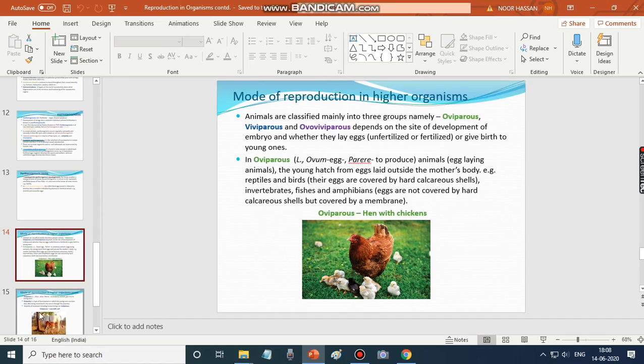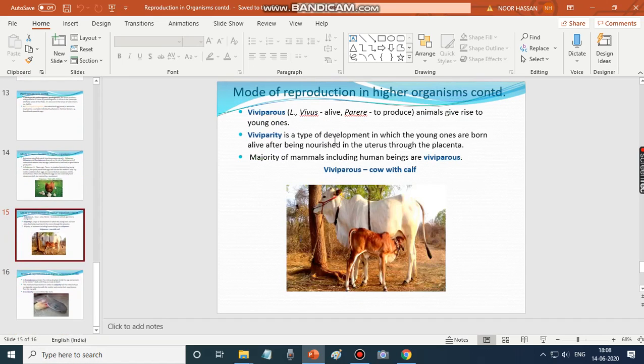Now we shall discuss what is viviparous. Vivus means alive, and parere refers to produce. So animals that give rise to young ones are called viviparous. Viviparity is a type of development in which the young ones are born alive after being nourished in the uterus through the placenta. The whole development occurs in the uterus of the female. The embryo is nourished by the mother through the placenta, a special structure developed to nourish the developing embryo. The majority of mammals, including human beings, are viviparous. So this is about viviparous.